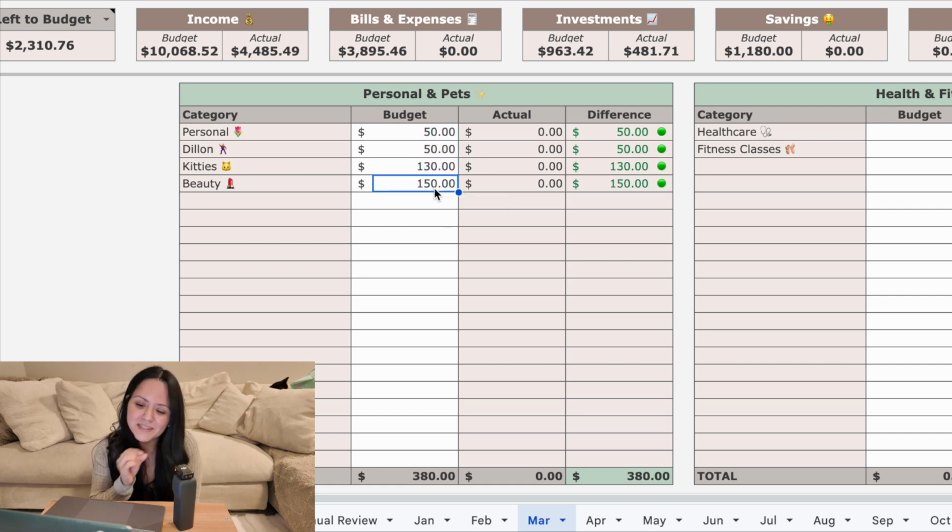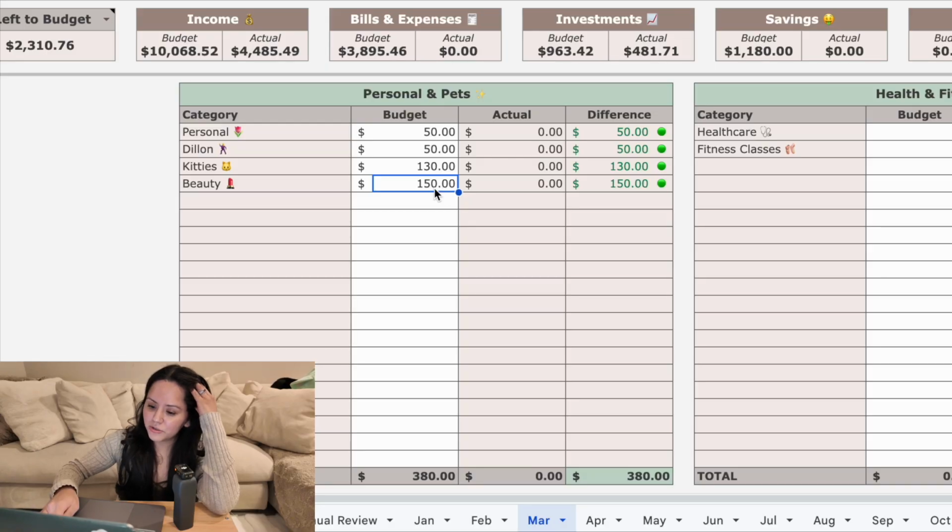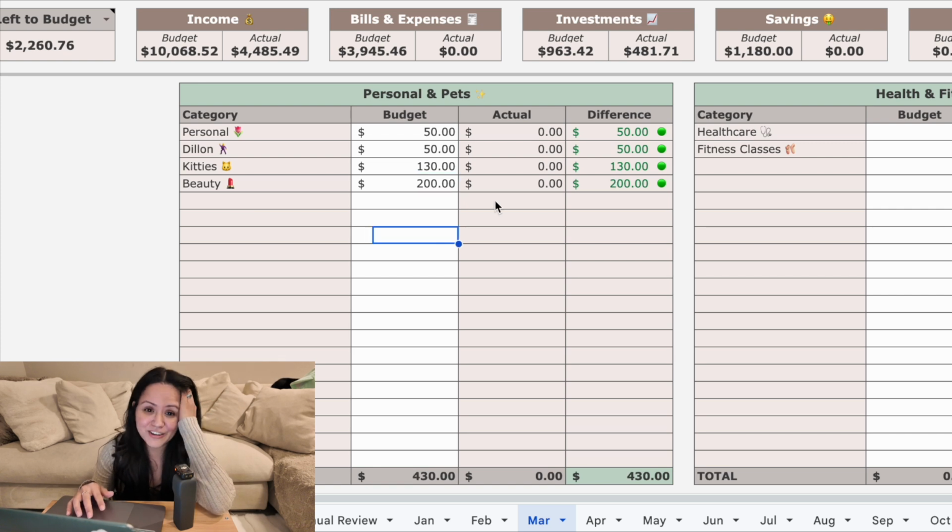I'm gonna increase it because I want to get Gel X. I really, really want to get my nails done. I did just a basic, regular French tip, and it was beautiful, but it did not last at all. I was even really careful. I was washing dishes with my gloves, but that did not last. So let's just do 200. Yeah, 200 should be fine.